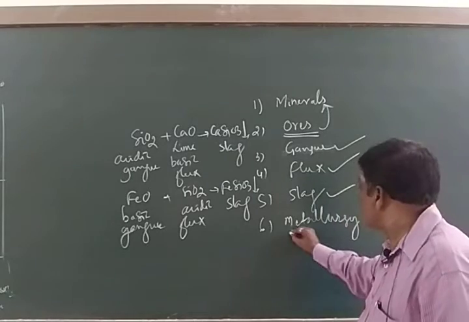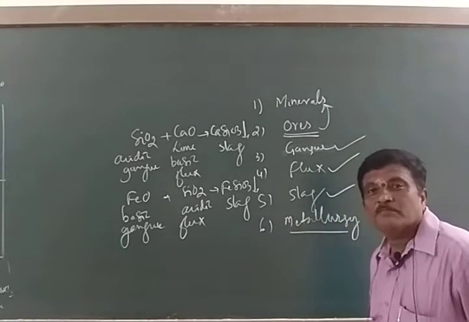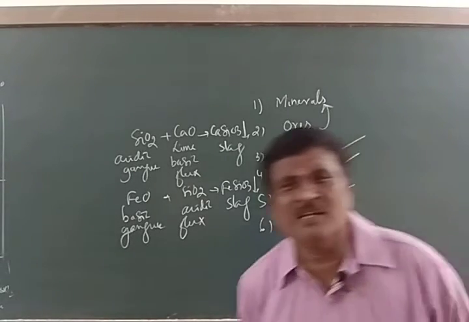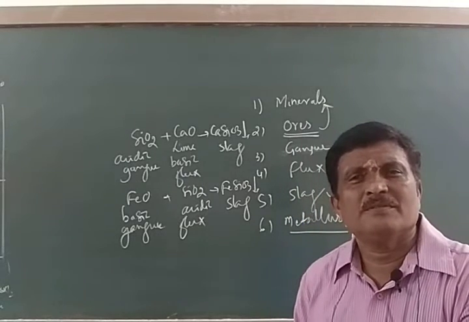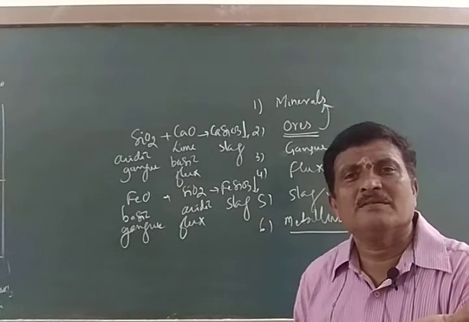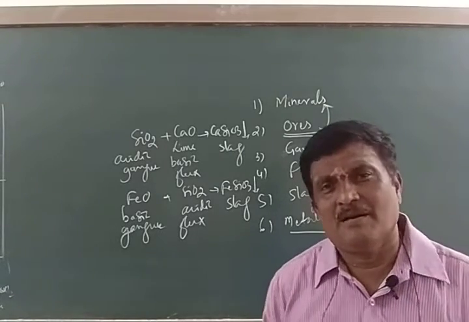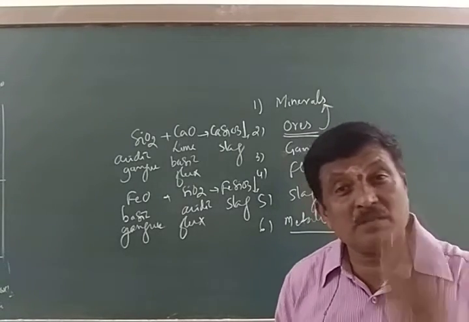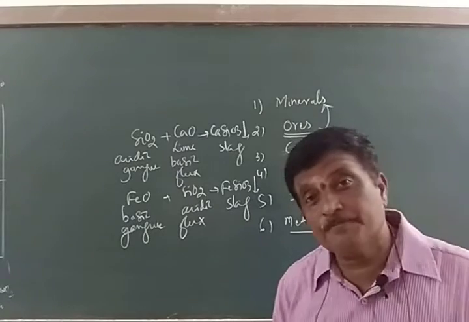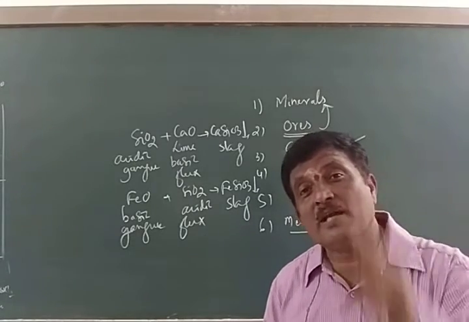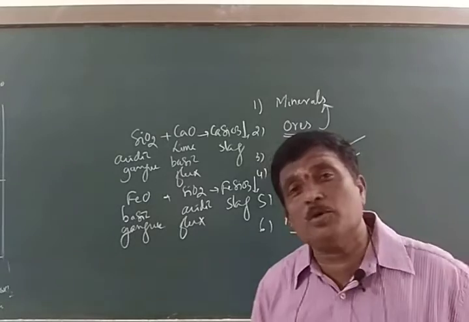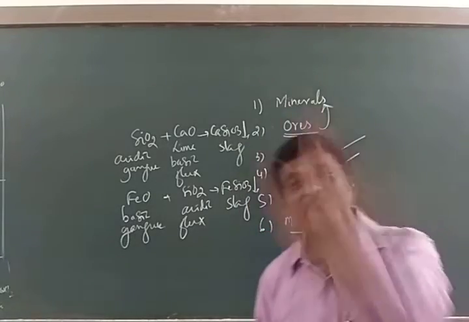Then last term, metallurgy. What is metallurgy? Metallurgy is nothing but an art and science or a process or a method by which metals can be extracted from its ore economically or profitably.